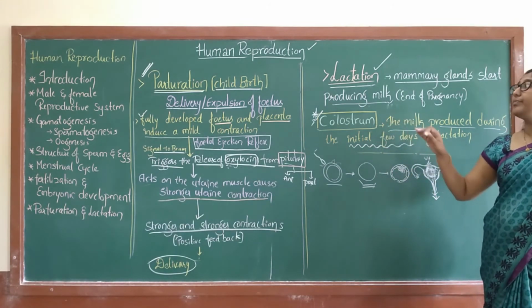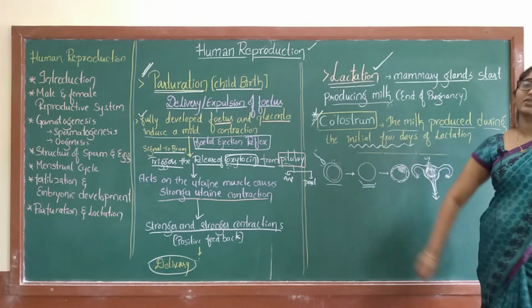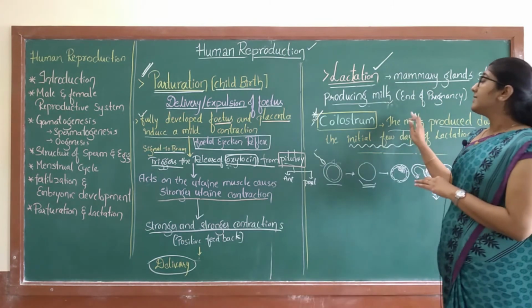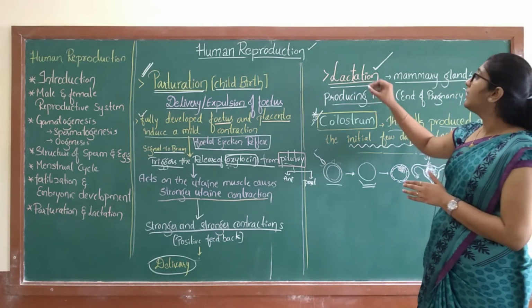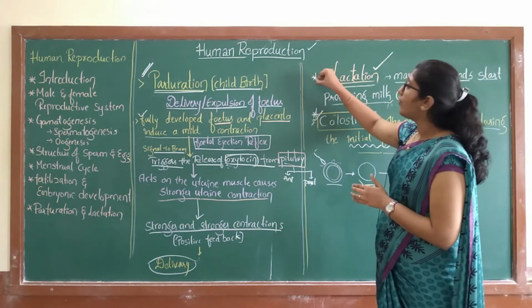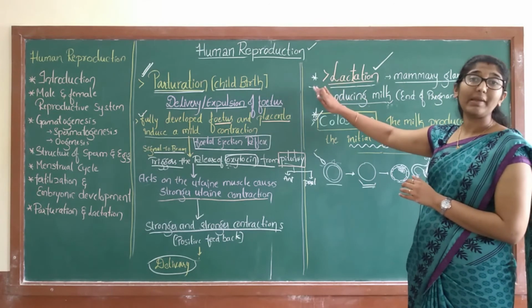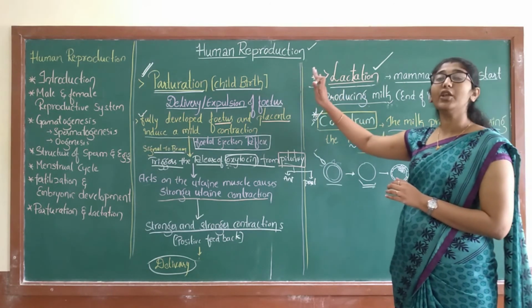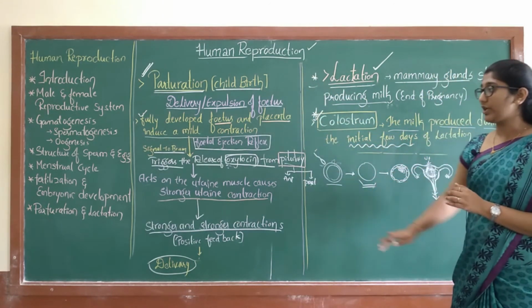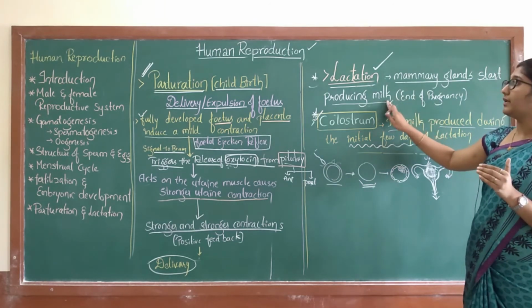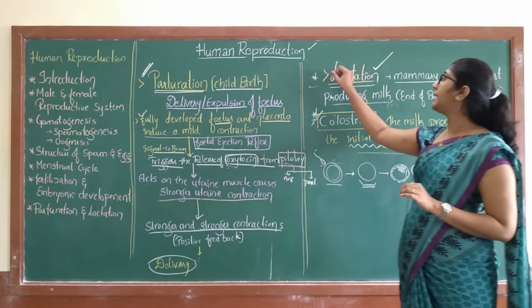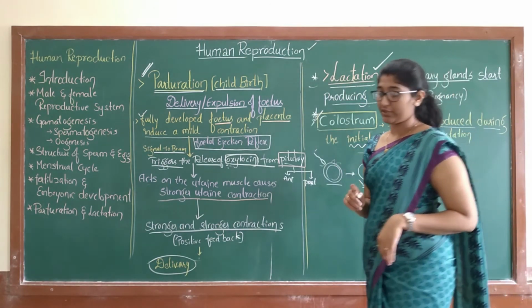Not only colostrum, what is the importance of lactation? That is to feed a newborn baby. That is the characteristic feature of all mammals, that too female mammals. A female human, after parturition, nourishes the baby and feeds the baby with milk. So here we complete lactation and parturition.